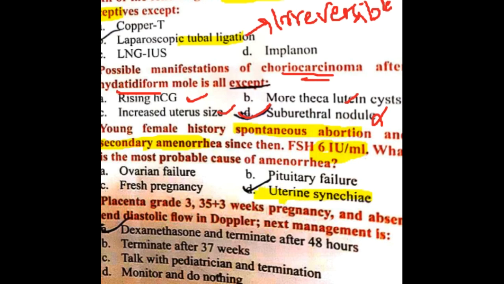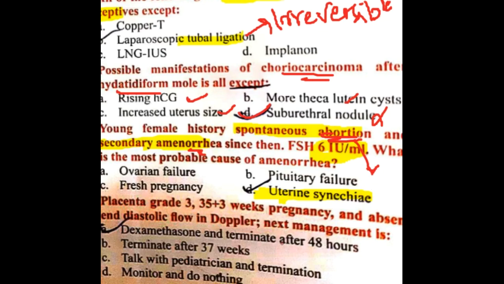Actually, it is Asherman syndrome, which is due to uterine synechia. During the spontaneous abortion, some adhesions are formed, and because of the adhesions, secondary amenorrhea has developed. So the diagnosis here is uterine synechia.